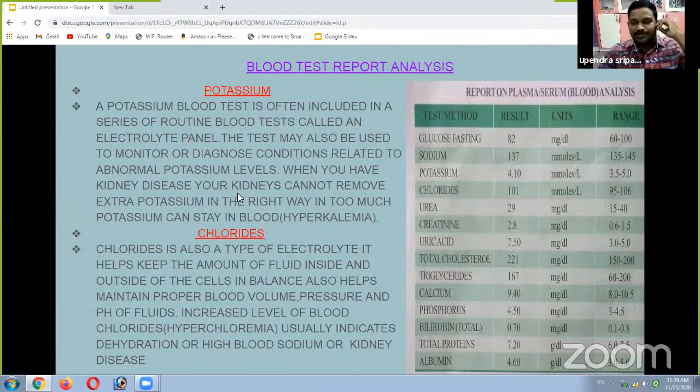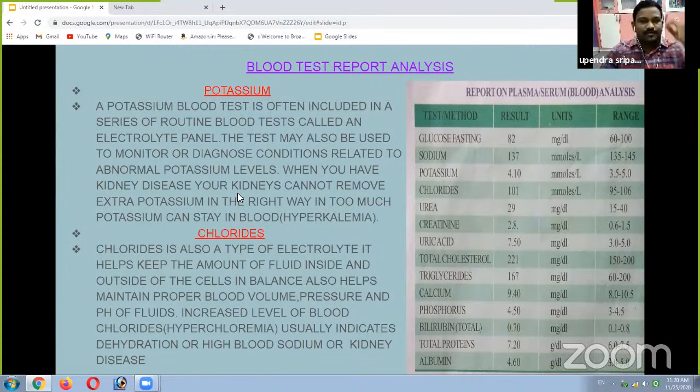Here also potassium. Potassium is also an electrolyte. In a series of routine blood tests called the electrolyte panel, potassium is also tested. How much potassium is present in our blood is tested. The test is also used to monitor or diagnose conditions related to abnormal potassium levels.